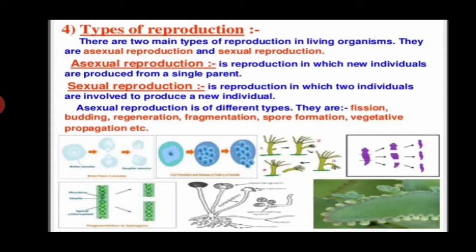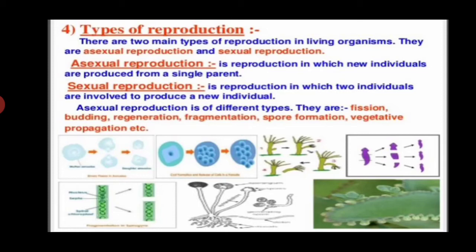Now we talk about types of reproduction. There are two main types of reproduction in living organisms. They are asexual reproduction and sexual reproduction. Now we talk about asexual reproduction. Asexual reproduction is reproduction in which new individuals are produced from a single parent. Means when a single parent is involved in the formation of a new individual without the fusion of gametes, it is called asexual reproduction. It involves repeated mitotic divisions.